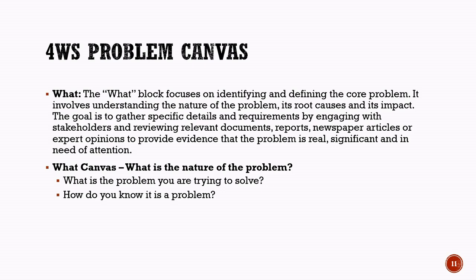We identify what problem we are trying to solve. We also examine how we know that it is actually a problem. For example, we may look at evidence such as complaints, surveys, reports, observations, or data that show the existence of the issue. Clearly defining the problem helps in developing an effective AI solution that addresses the real needs of users.